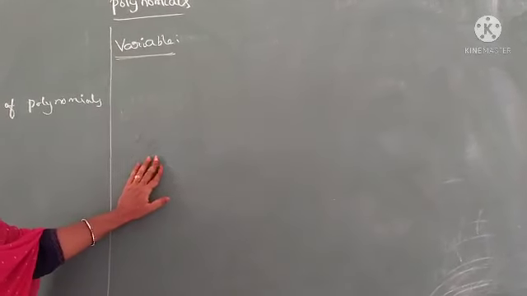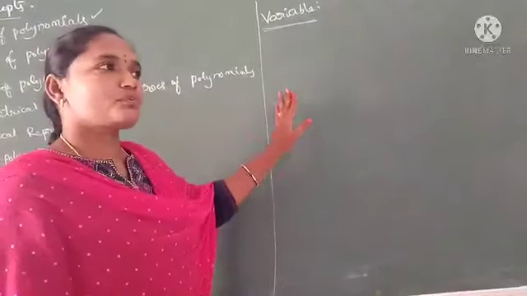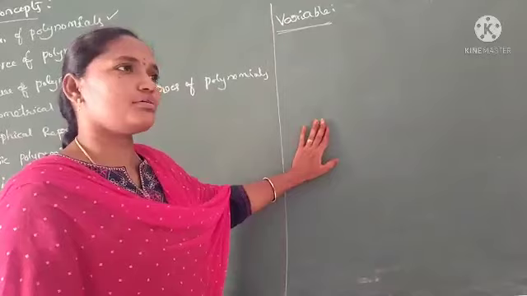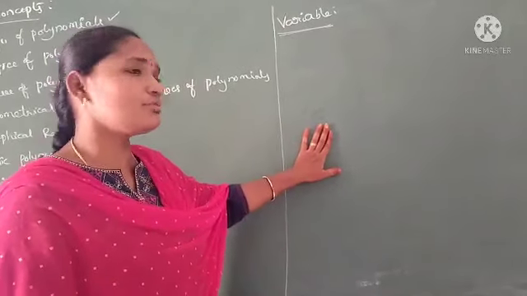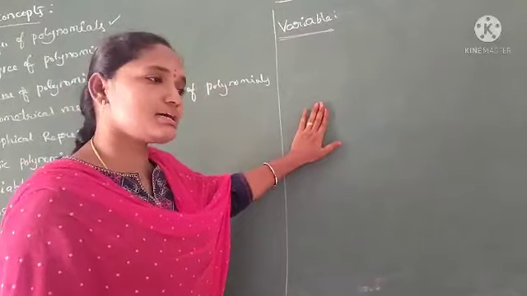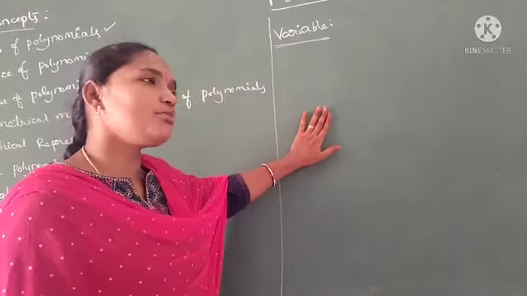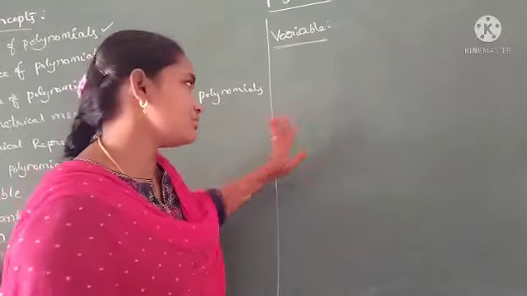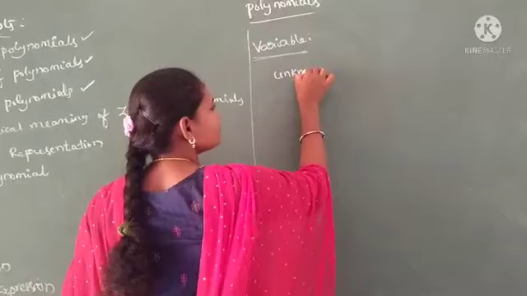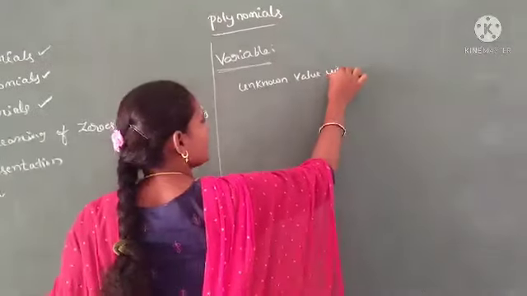In general definition, the variable is some quantity or numerical value that is unknown in the equation. Simply, variable is an unknown value in an equation.